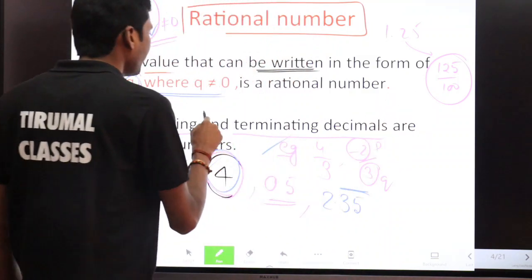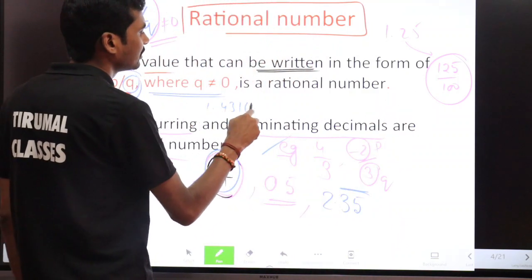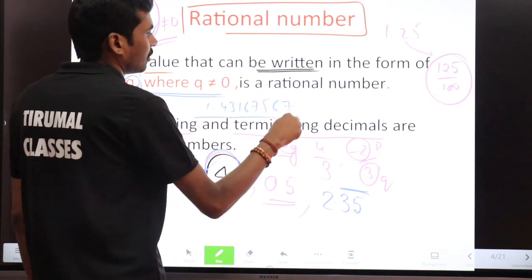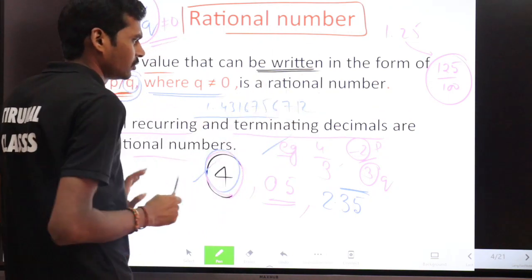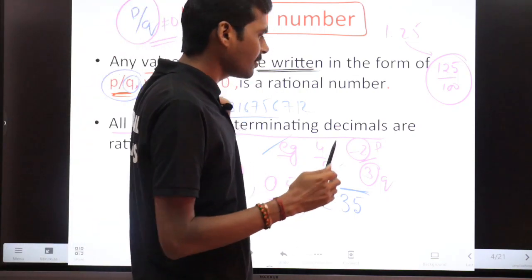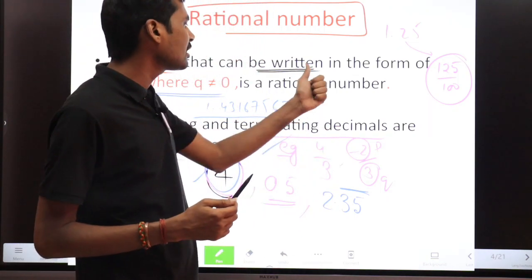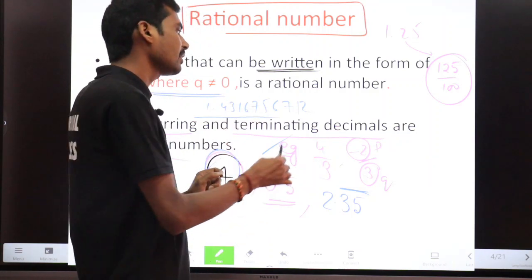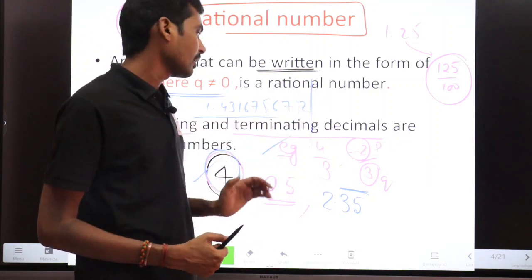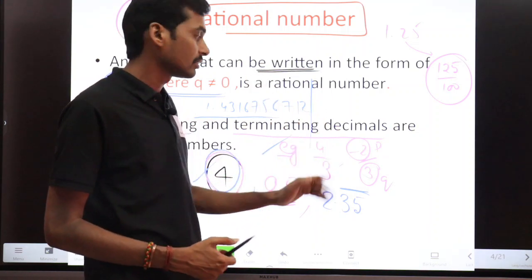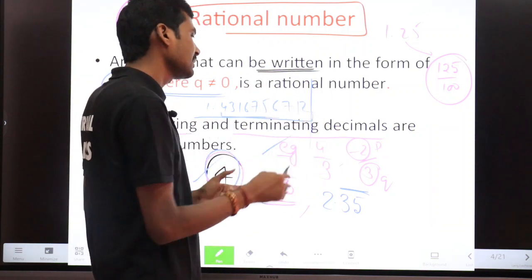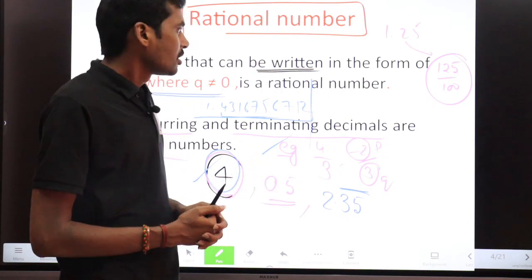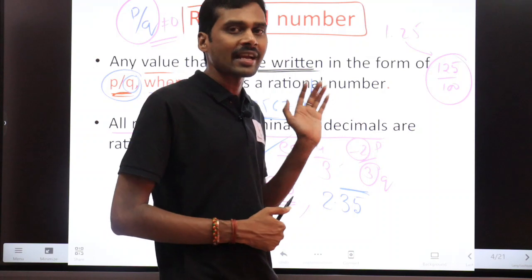So you can write any big number, 1.4316756, something like that. After the decimal point there is a big number, but still after some point it ends. Then these numbers are called terminating decimals. That means it stops there and you can't continue after these numbers. So terminating decimals are also rational numbers.